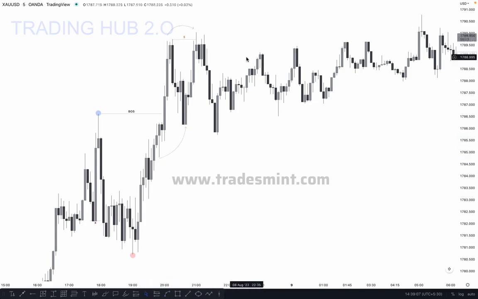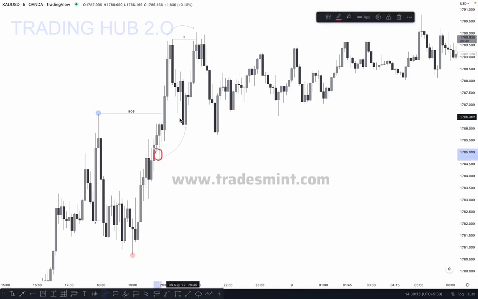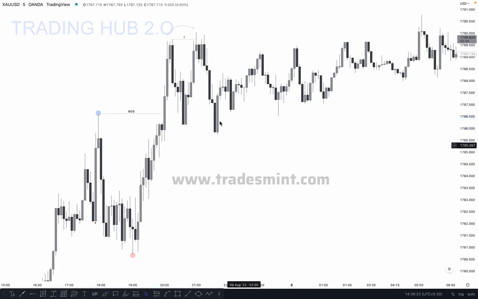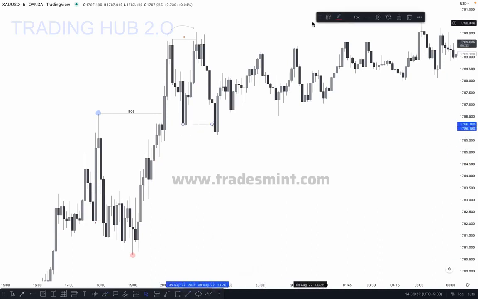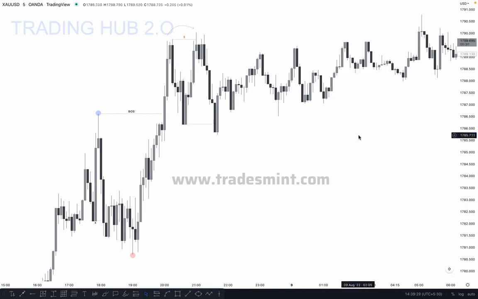Because our high is transferring, our inducement is also transferring to this point. Now we can see the market took out the inducement here. So this is our inducement, and after this inducement, what happened here? This is our confirmed higher high.